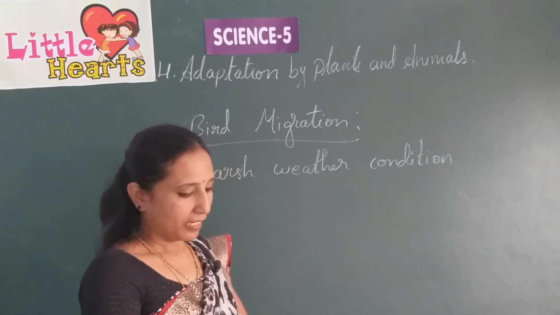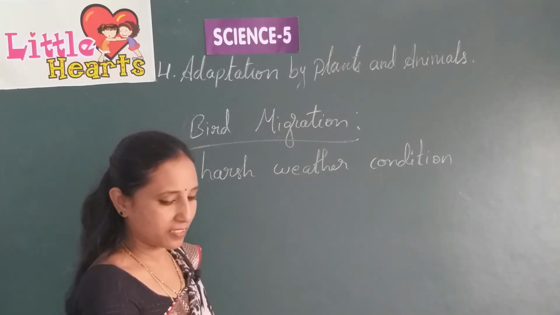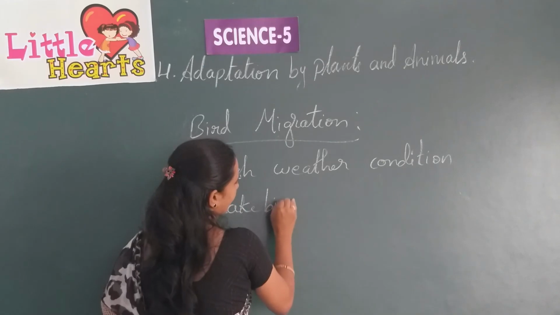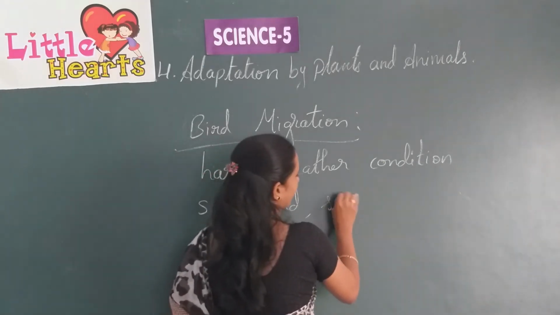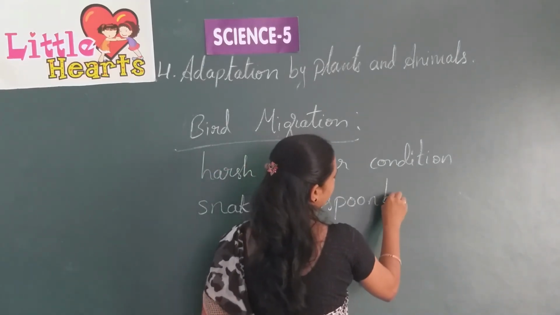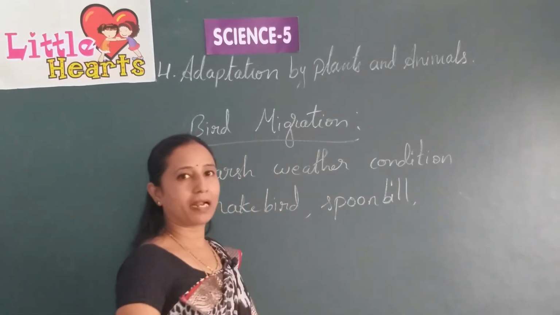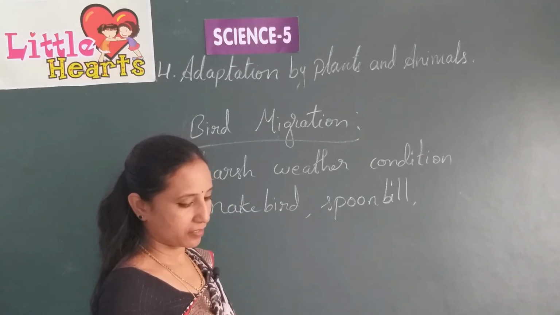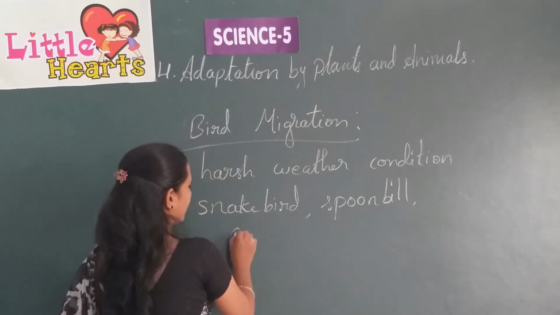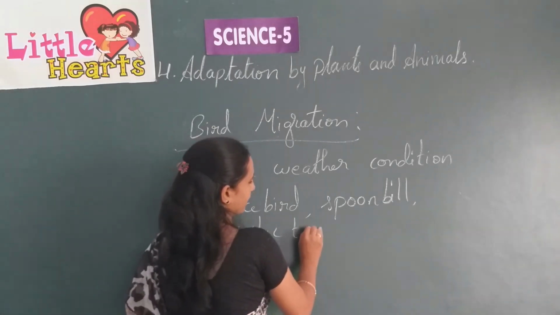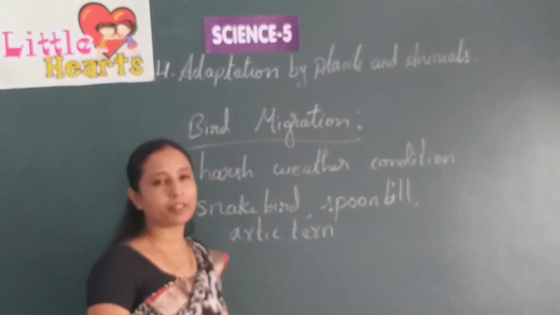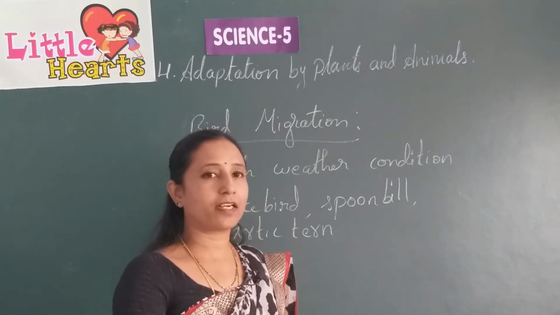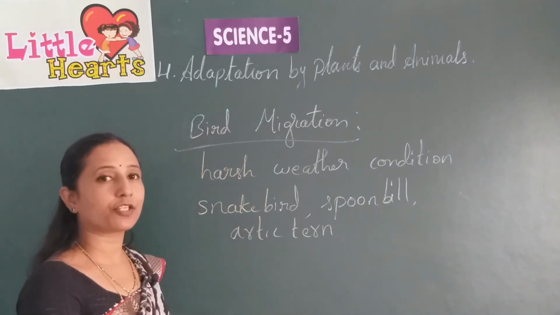For example, there are some birds: snake bird, spoonbill, and Arctic tern. These are some examples of migratory birds. They migrate to India from the northern region of Russia.